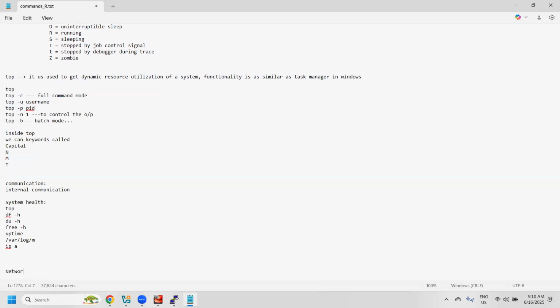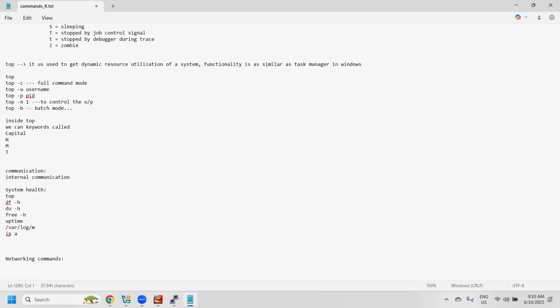So one of the very important features we are going to discuss is networking commands. We already know a couple of networking commands, and today we are going to discuss a few more.